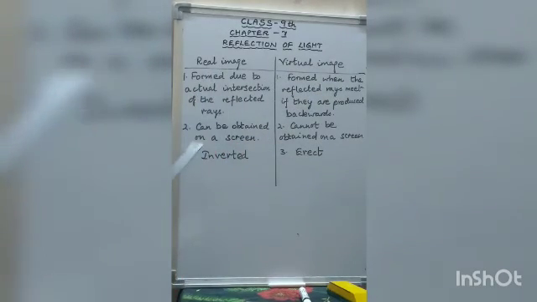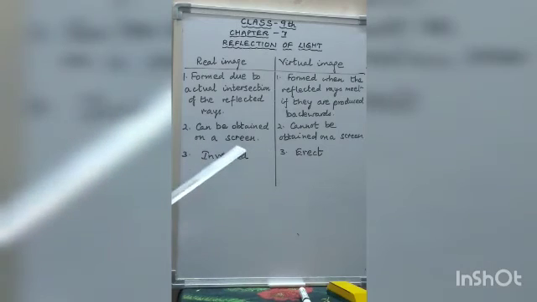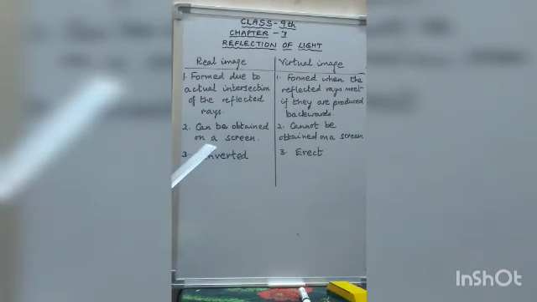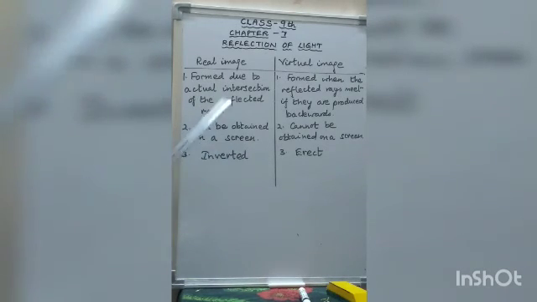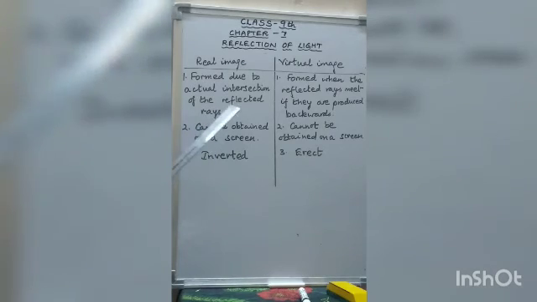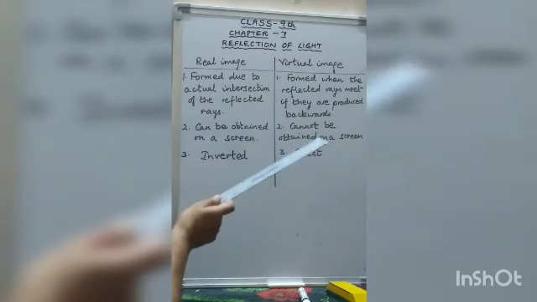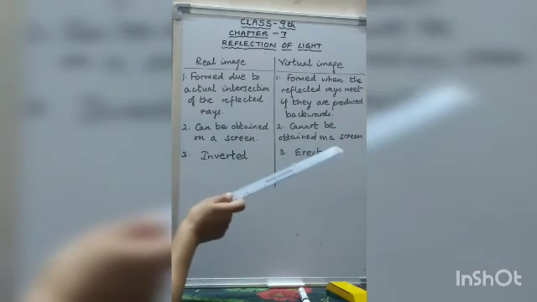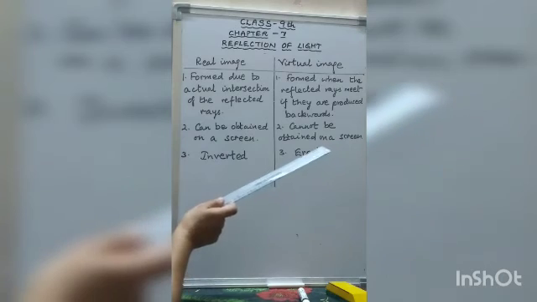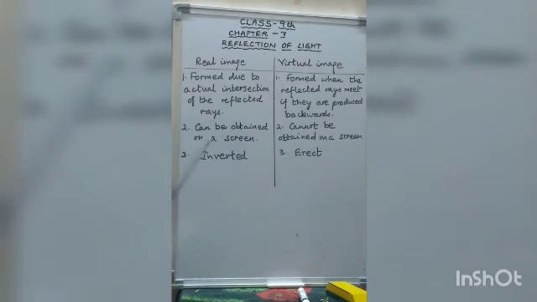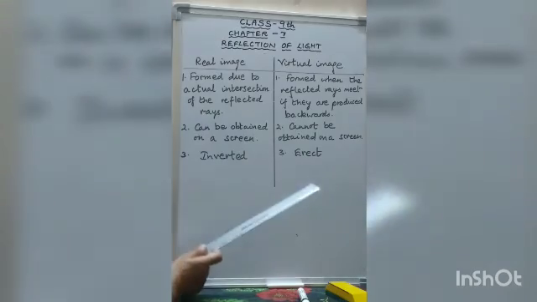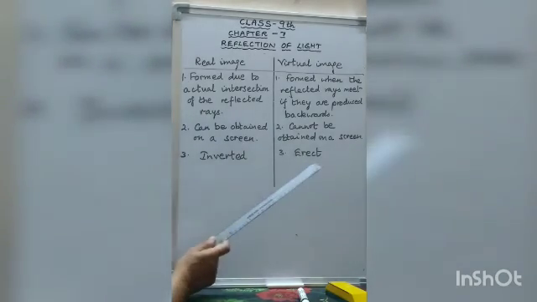Now a real image can be obtained on a screen, like the image formed by a projector. But the virtual image cannot be obtained on a screen. For example, the image formed by a plane mirror cannot be obtained on the screen. And the real image is always inverted with respect to the object, and the virtual image is always erect, meaning upright with respect to the object.